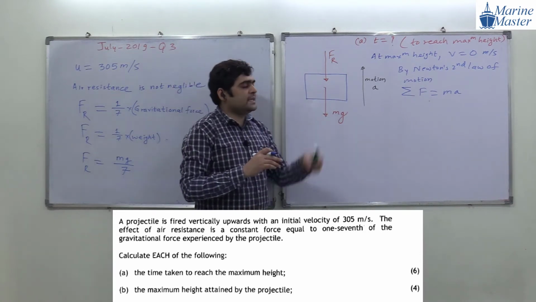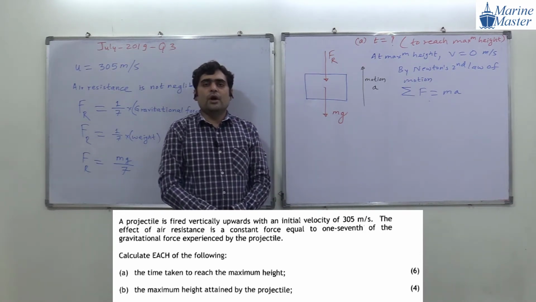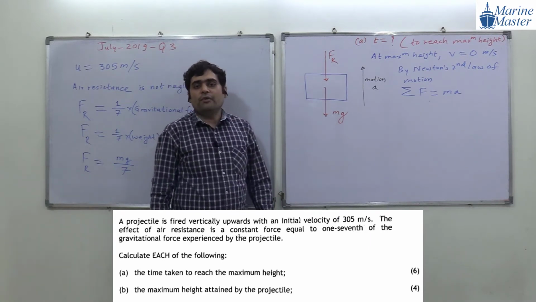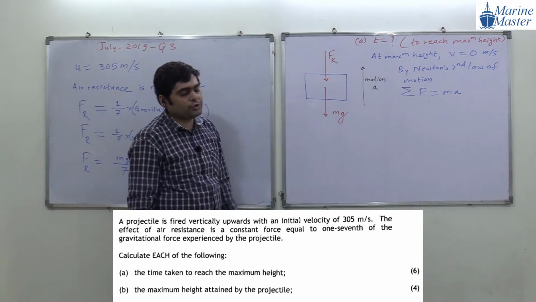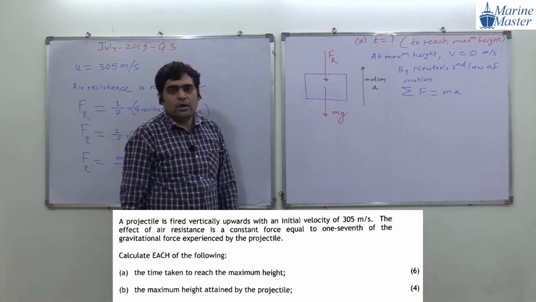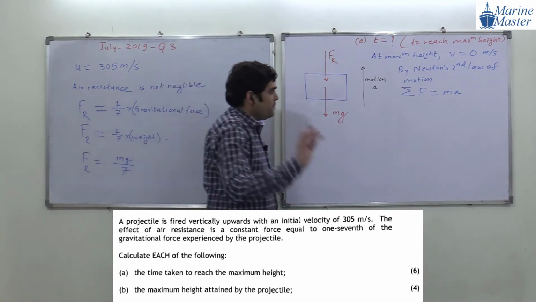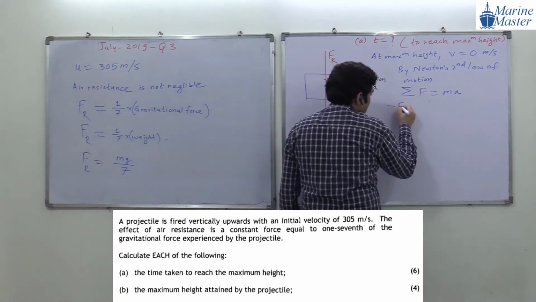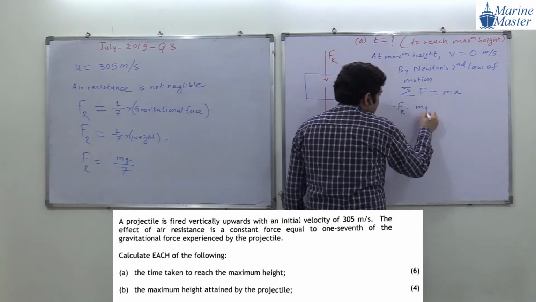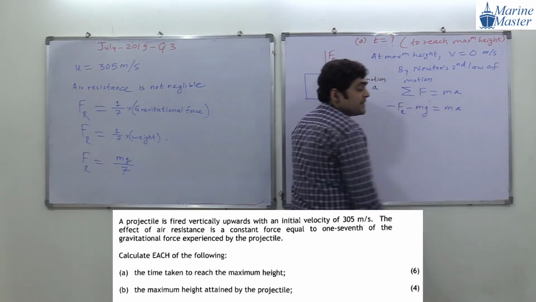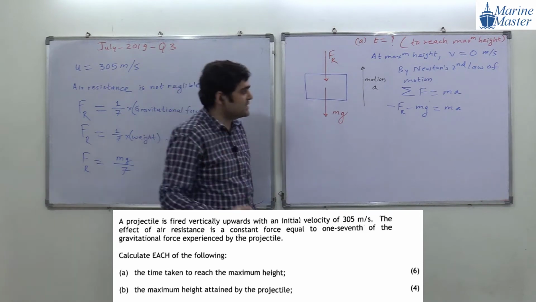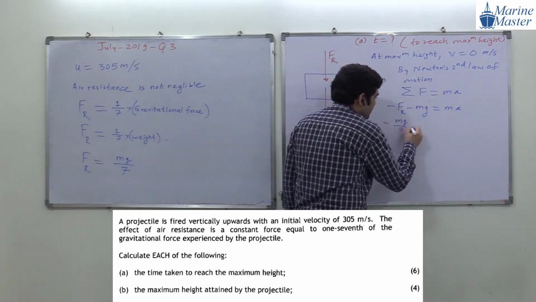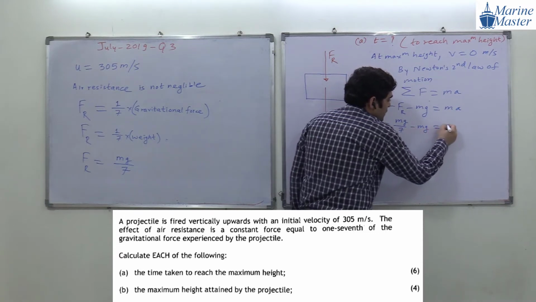Now which forces are here in the direction of motion on this projectile? No force is there. Okay, good, very good. But the opposite is minus Fr and minus mg is equal to ma. Very important discussion. Now what is meant by Fr? Fr is mg by 7, so minus mg by 7 minus mg is equal to ma.